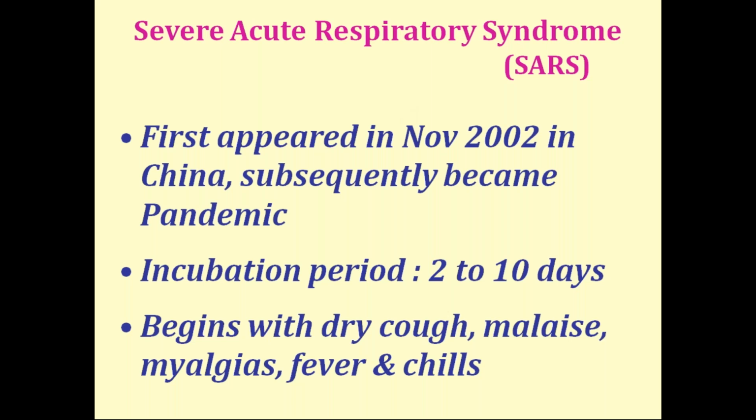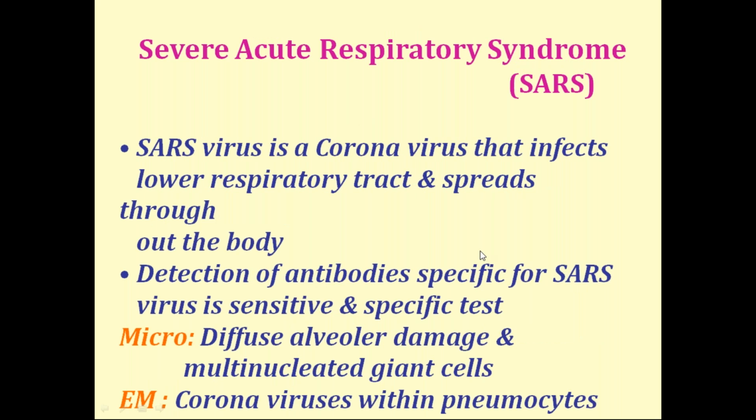Then coming to SARS. SARS first appeared in 2002 in China. It subsequently became a pandemic, but that pandemic did not affect the entire world. But in this pandemic, the entire world is affected. The SARS incubation period is 2 to 10 days. It begins with dry cough, malaise, myalgia, and fever with chills. It is a coronavirus that infects the lower respiratory tract and spreads throughout the body.